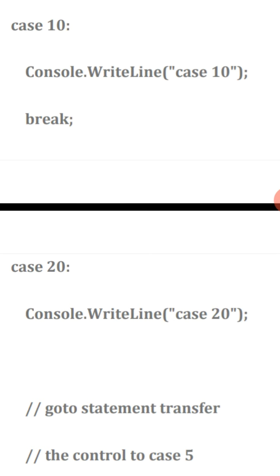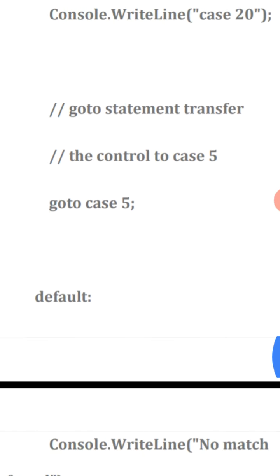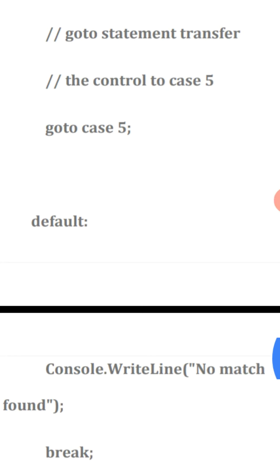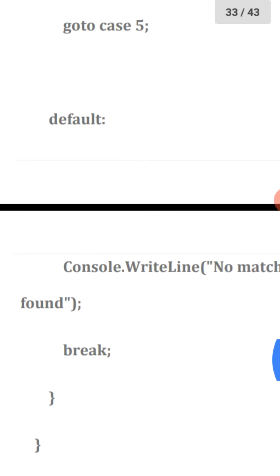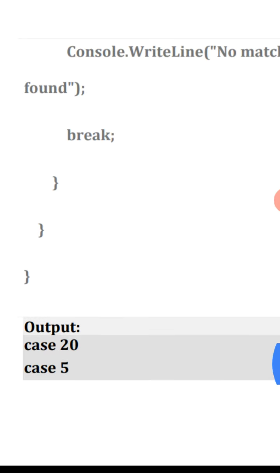Goto statement transfers the control to case 5. Goto case 5; default: Console.WriteLine no match found, break. Close the curly braces, and the output of that program is case 20, case 5.